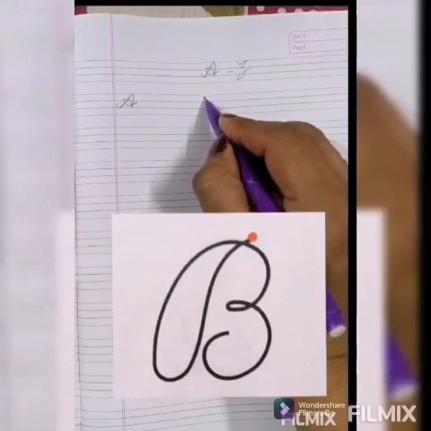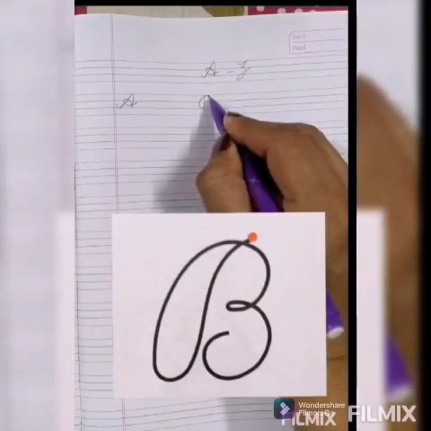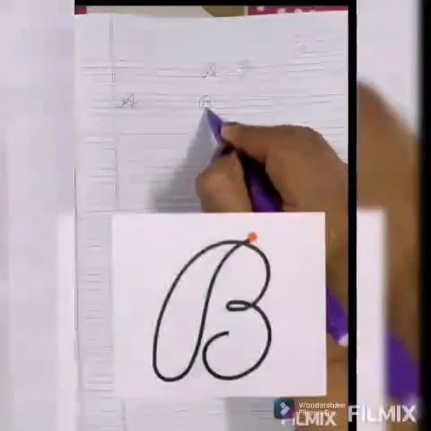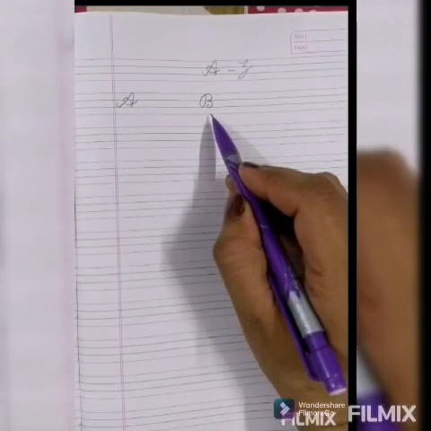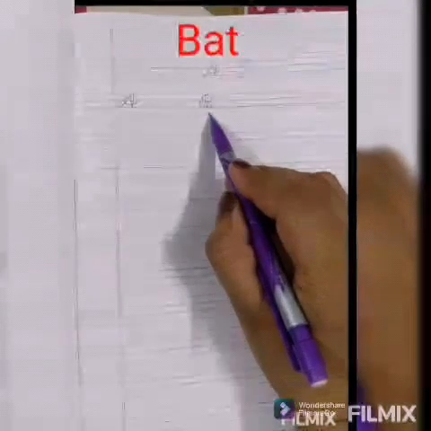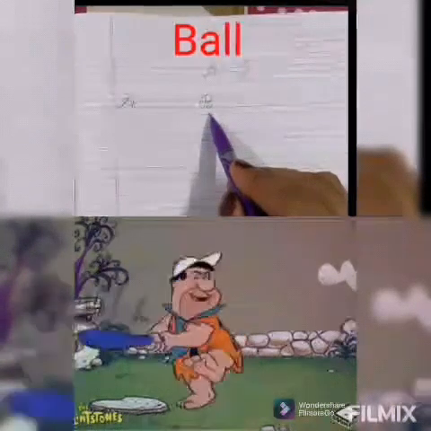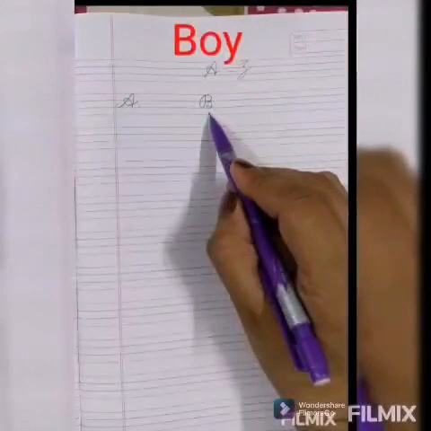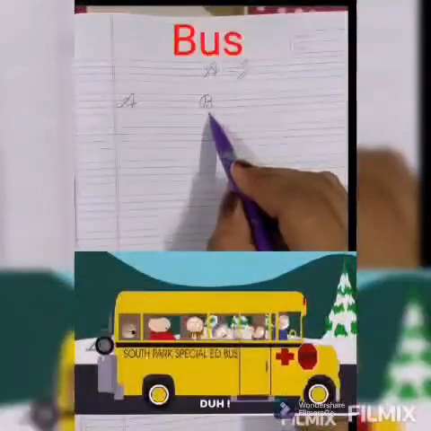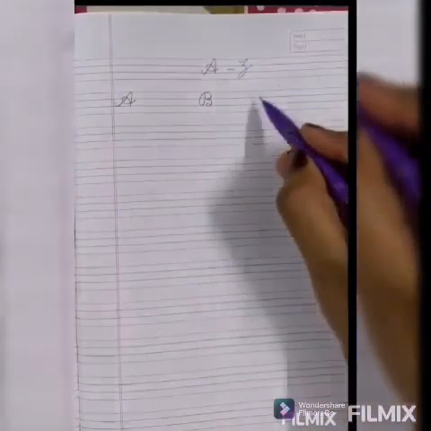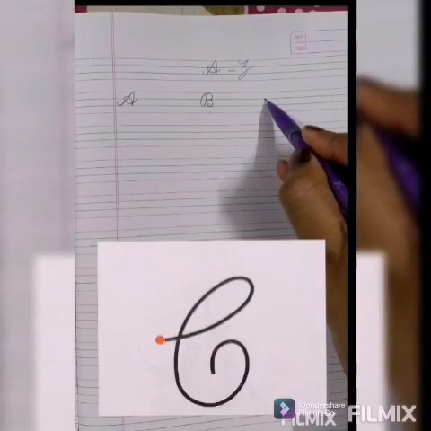Capital cursive B. Phonic sound of B is B. B for bat. B for ball. B for boy. B for balloon. B for bus.